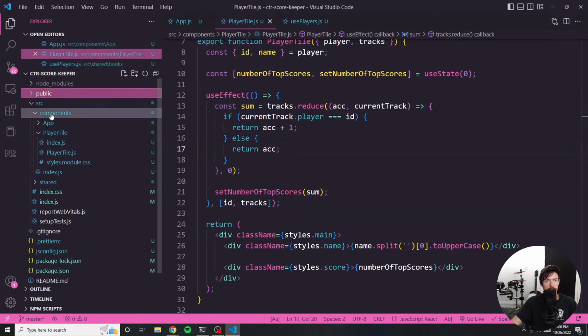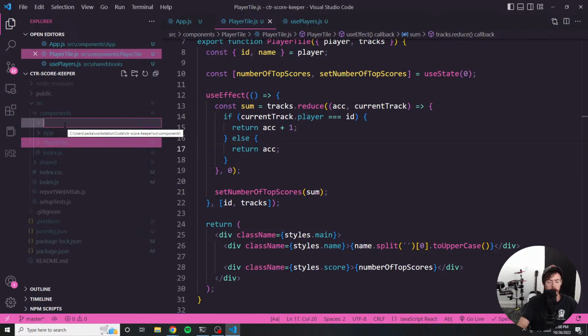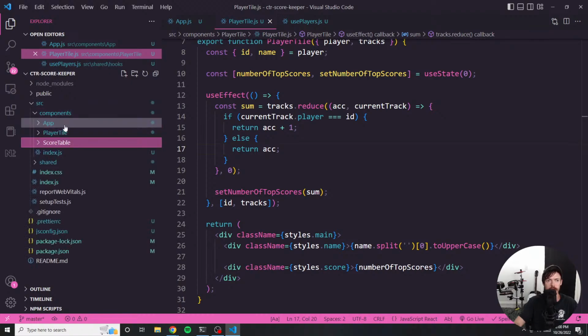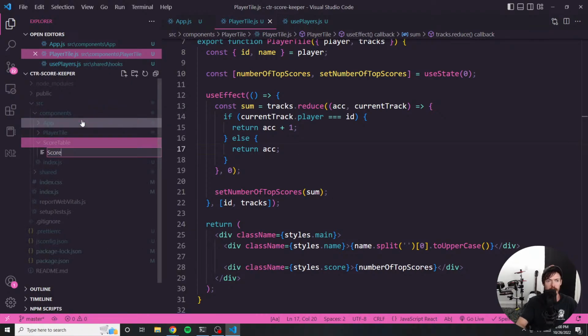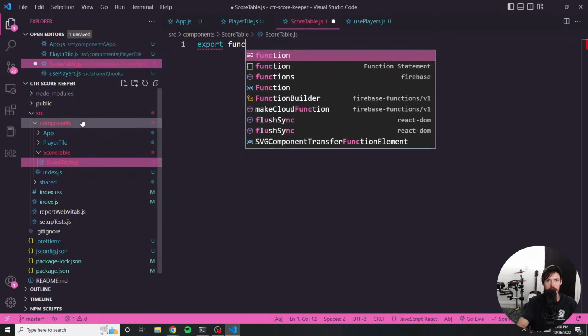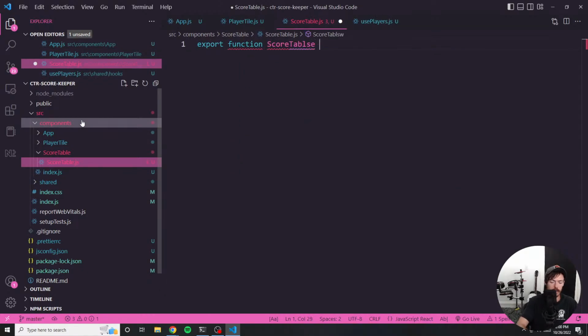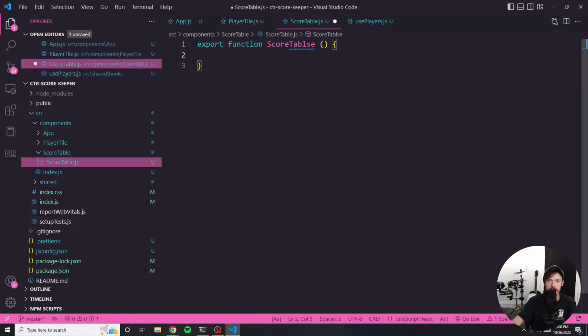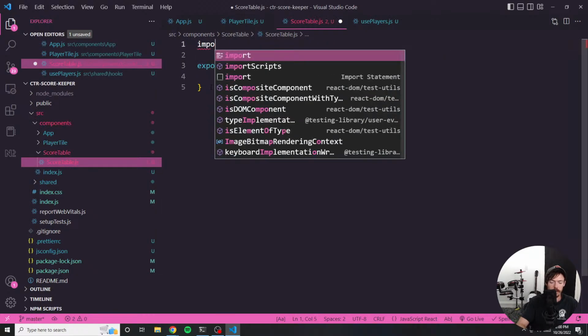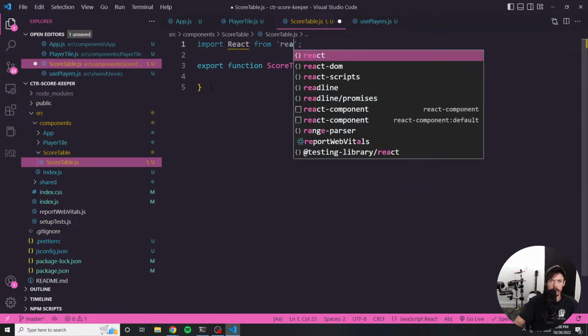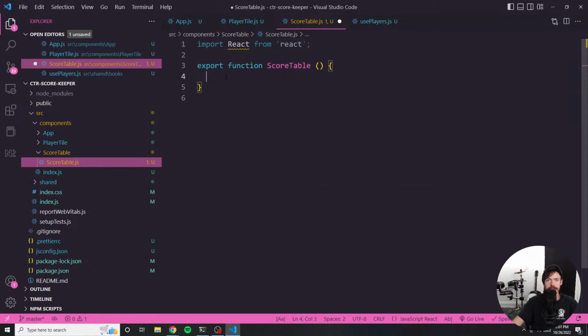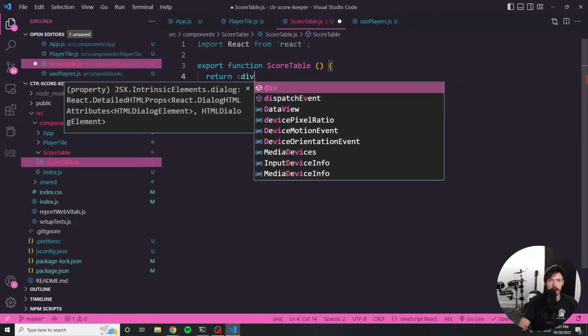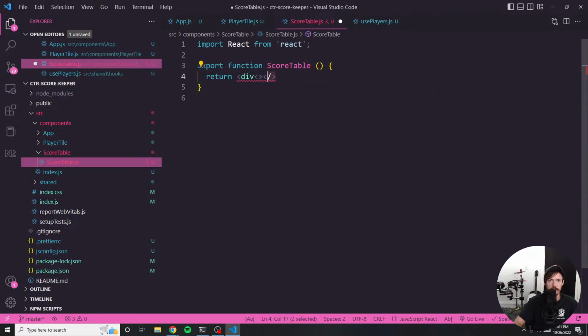I'll probably have a separate component for that. So let's do score table. Yeah, I like score table. And score table.js, export function ScoreTable. There should not be an S in there, at least not right there. Import React from React. And then let's do a return. We're gonna return a, whoa, that's not what I meant to do. Return a div with a class of main, just boilerplate stuff that I have to do.